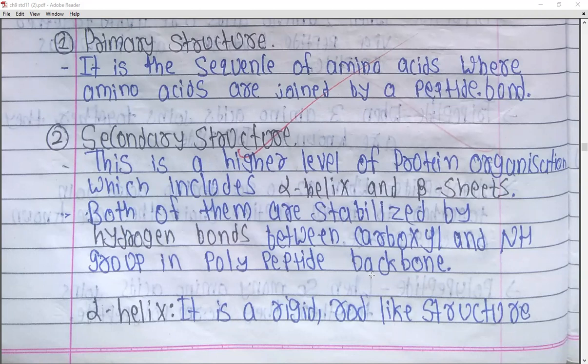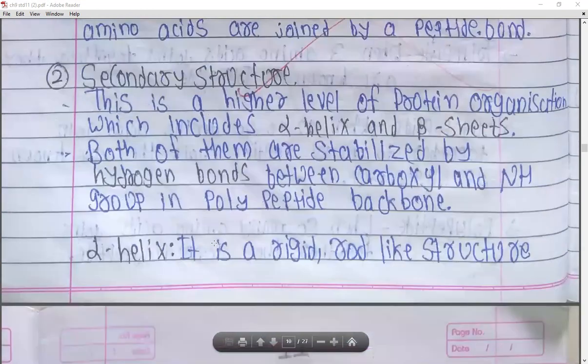That is, when one amino acid is bonded with another amino acid, this whole chain is present and it is bonded with another polypeptide chain with the help of the hydrogen bond. So first we will see about the alpha helix structure, right?